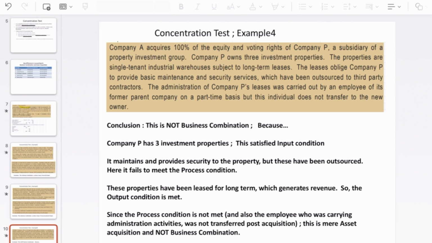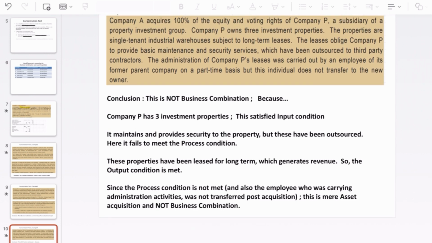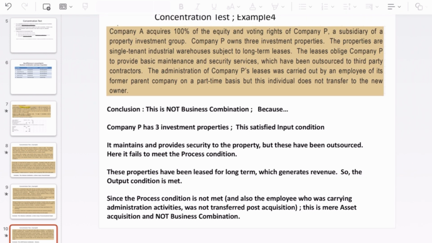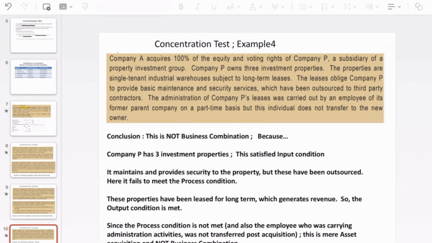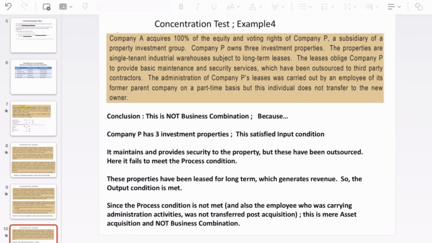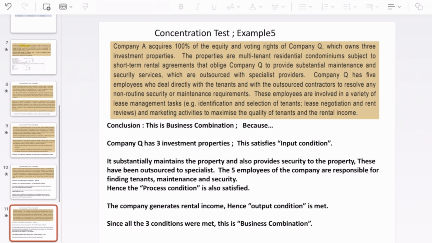And output condition also is met. There is some revenue income, rental income, so that's fine. So input met, output met, but process is not met. So this cannot be considered as a business combination. It will be mere asset acquisition. Okay, so just read through example 5.